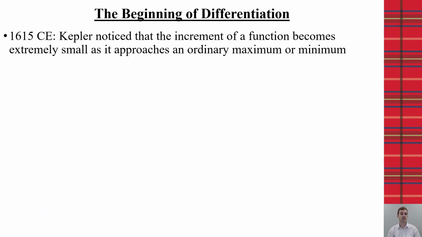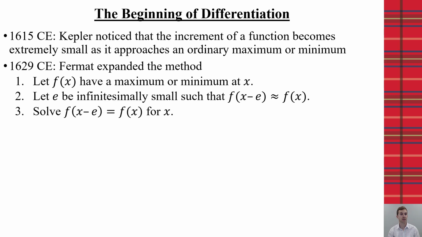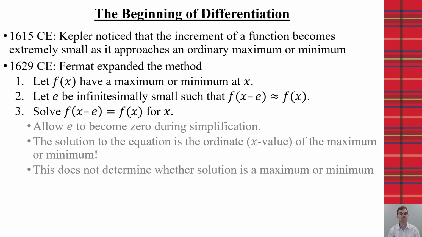Now, when we think about differentiation, it's due to the work of Kepler and Fermat that we start to see advancements in the 1600s. Kepler recognized that the increment of functions becomes extremely small as it approaches the ordinary minimums and maximums, and Fermat then expanded upon the method that Kepler described. Here he would say that you have a minimum or maximum, and that we would then subtract this infinitesimal e from the function, and then we would solve it for x. And by making e virtually become 0, we're able to then determine the ordinate of the maximum or minimum. But we don't know whether this is a maximum or minimum.